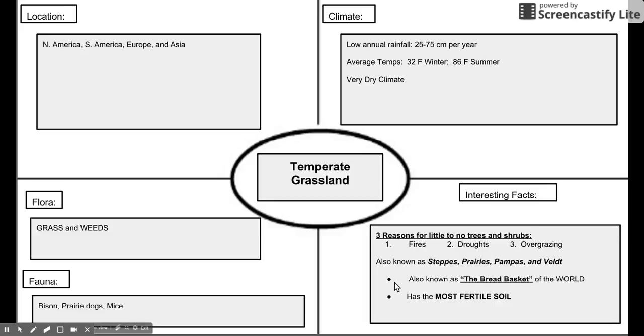And this biome, something that's unique, even though it gets very little rainfall, unlike the tropical rainforest, this biome has the most fertile soil. Why does it have the most fertile soil? Well, there's very little rainfall to wash away the nutrients. And when you have all those cattle, those bison and livestock, they eat the grass, and then whatever goes in has to come out. So when they eliminate the waste, all that feces or poop will make very fertile soil. Also, when fires burn the grass, that ash and carbon buildup is actually healthy for the environment and will make the soil very rich in nutrients.